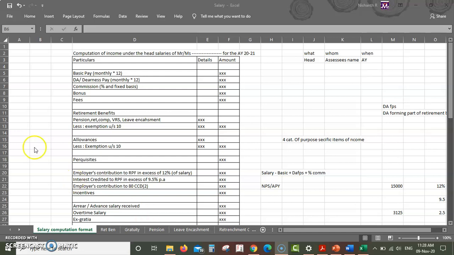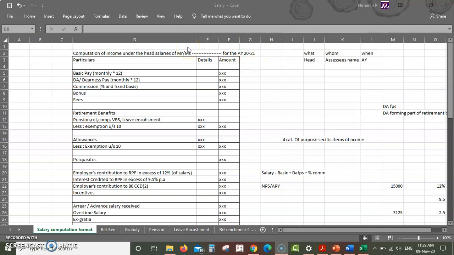So I'll start off with the heading. Pay close attention to the heading and how it's structured. Computation of income under the head salaries of Mr. or Miss so and so for the assessment year 2021. So see how it's arranged. First we mention what the head is. Then we mention who the assessee is. Then we mention the period.